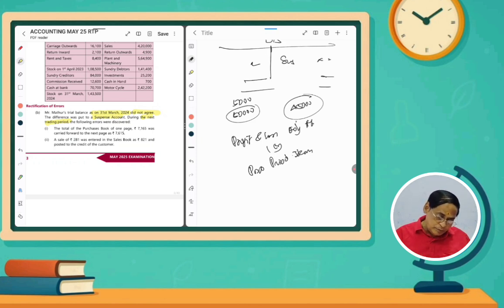Instead of the purchases account, you should credit period items or profit and loss account. Likewise, sales account should be debited for a rectification purpose, but instead of the sales account, you have to write period items or profit and loss account. That should be debited. Understand? So we will see one by one here.